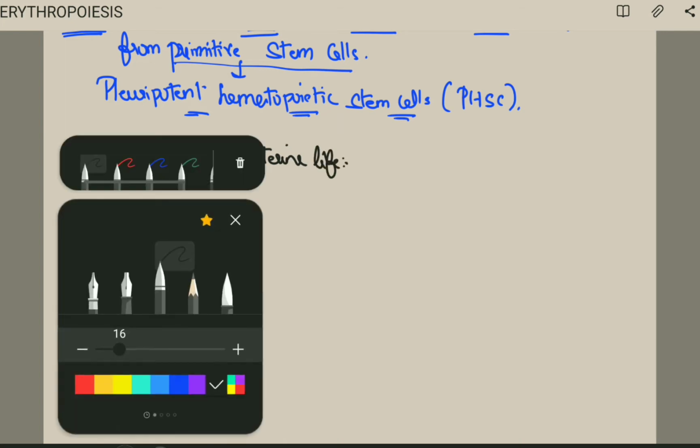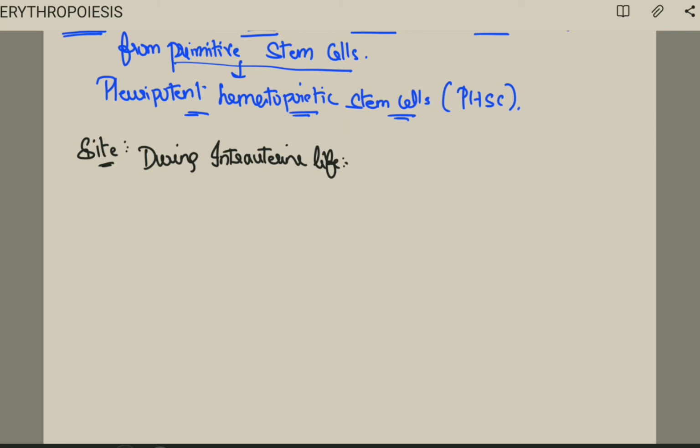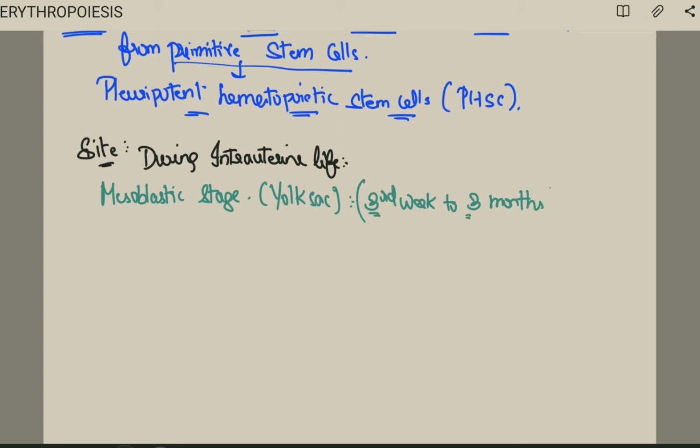During intrauterine life, listen carefully, we have stages, that is the mesoblastic stage, which occurs in the yolk sac, mainly in the yolk sac, you all know, but the duration is very important, that is 3rd week to 3 months. Remember, that's 3rd week to 3 months. So this is your first stage, that is the mesoblastic stage.